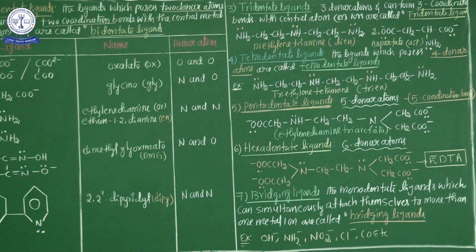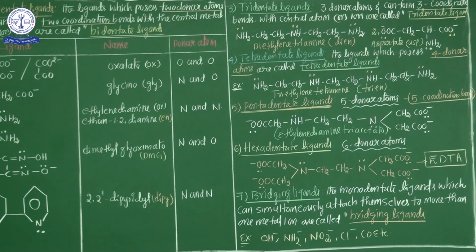Normally a monodentate ligand directly attaches to the central metal atom. Sometimes the monodentate ligand simultaneously attaches itself to more than one metal atom or metal ion; that kind of ligand is a bridging ligand. Especially, bridging ligands act as monodentate ligands.